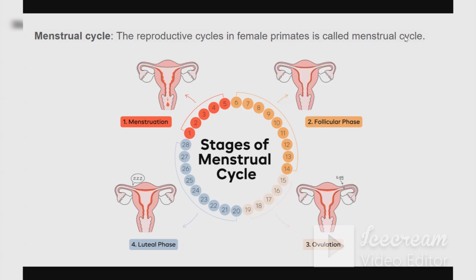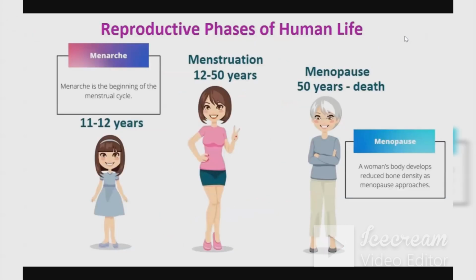We have already talked about how maturation of follicles takes place from primary follicles to secondary follicles, tertiary follicles, and mature to the Graafian follicle, which actually has the ovum to be released. Once the follicle is ready and the ovum is to be released, I get into the ovulation phase. Then, once the ovum is released, we have the luteal phase. I'll be coming to each phase one by one.